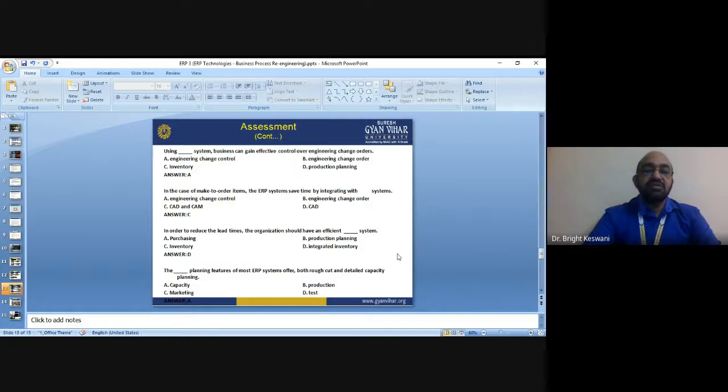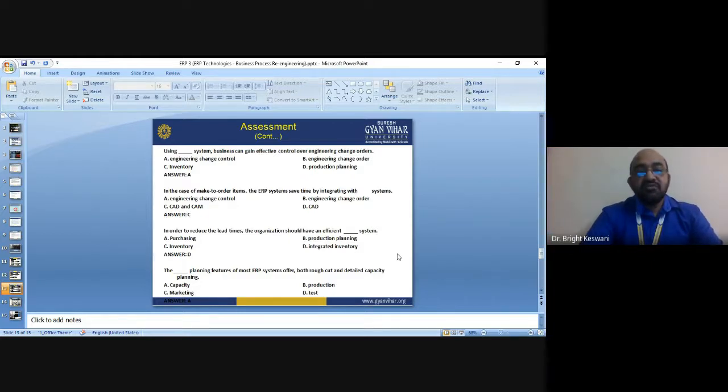The next question: using dash system, business can gain effective control over engineering change orders. A. Engineering change control. B. Engineering change order. C. Inventory. D. Production planning. So the right answer is A, engineering change control.